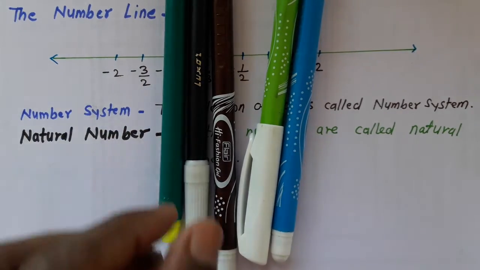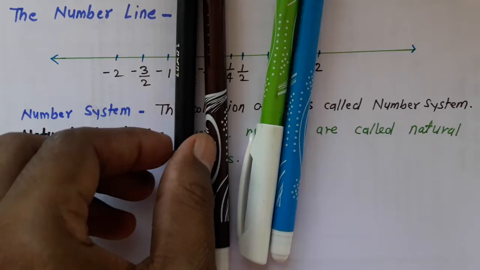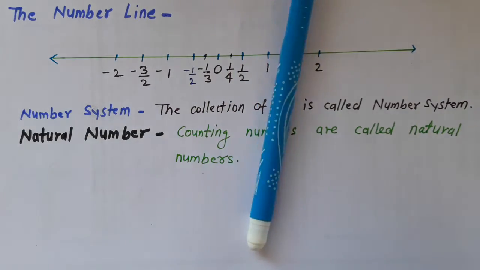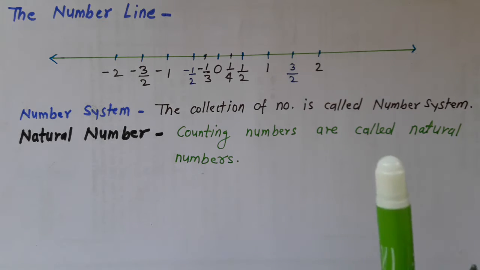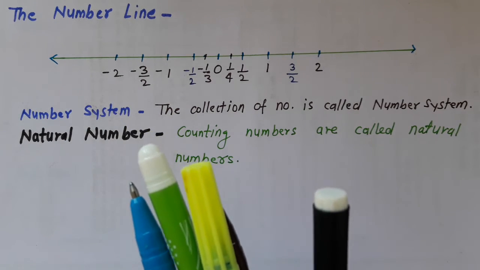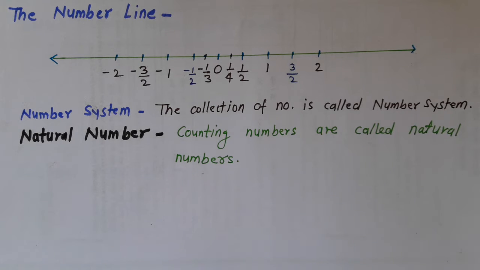This is 1 pen, then 2 pens, 3 pens, 4 pens, 5 pens and 6 pens. So we start from 1. That's why it is also known as counting numbers. Counting numbers means we start the counting from 1.